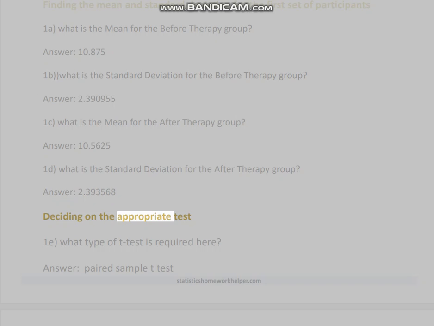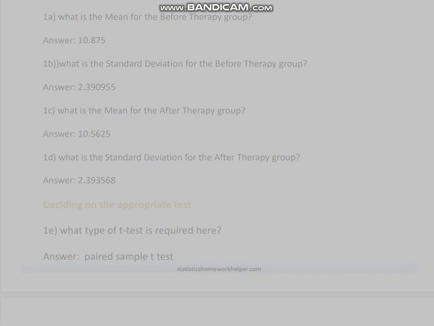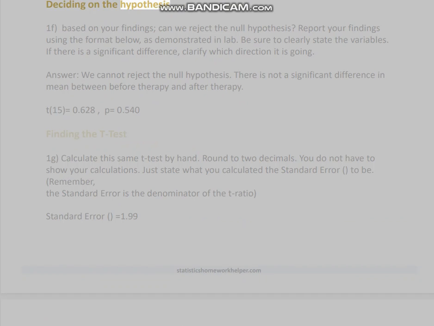Deciding on the appropriate test. 1e. What type of t-test is required here? Answer: paired sample t-test. Deciding on the hypothesis. 1f. Based on your findings, can we reject the null hypothesis?